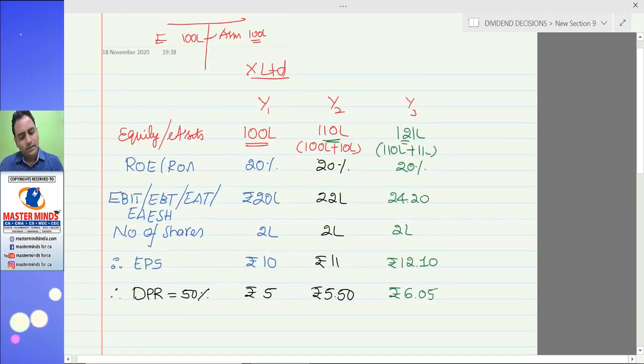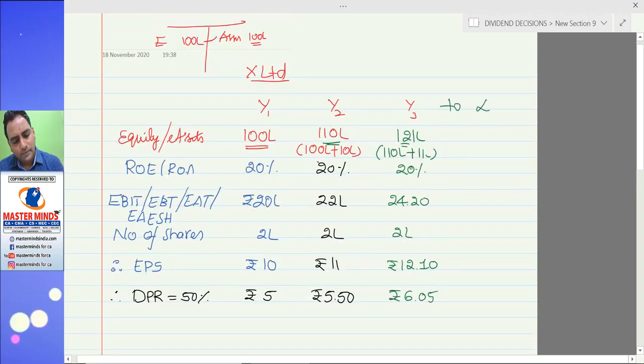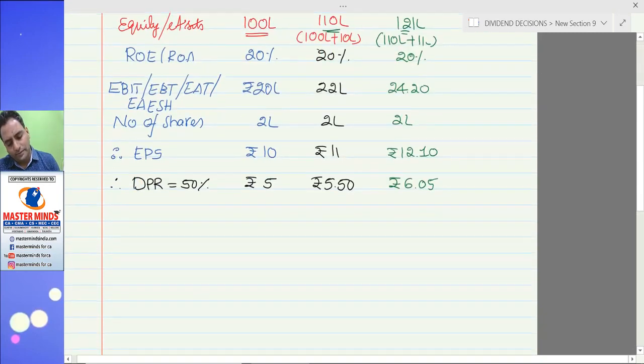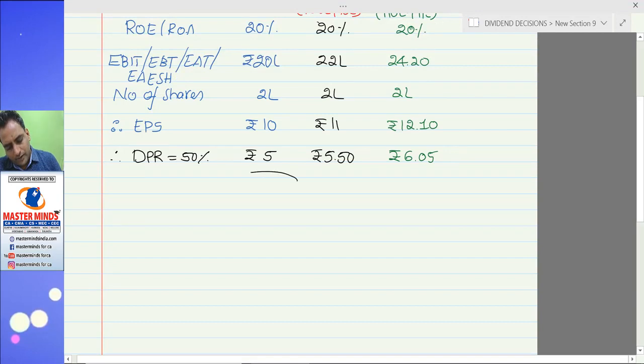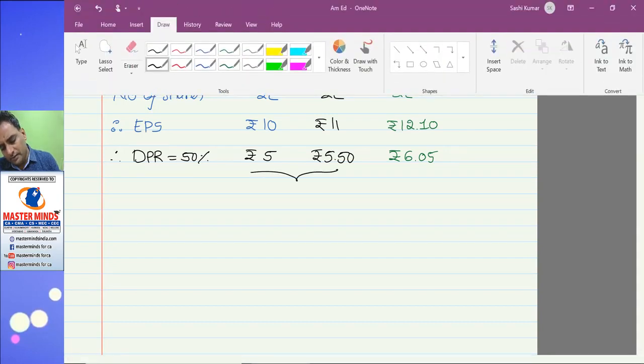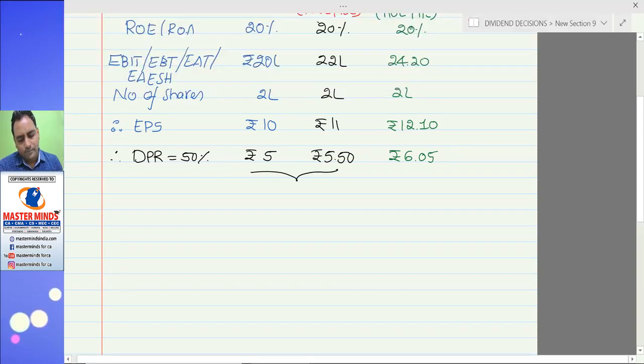6.05. This procedure will continue forever. You can see 5 rupees dividend in the first year, increased to 5.5. We are paying an additional dividend of 50 paisa on 5 rupees. The growth rate was 10%. That is, growth means increase in the dividend.